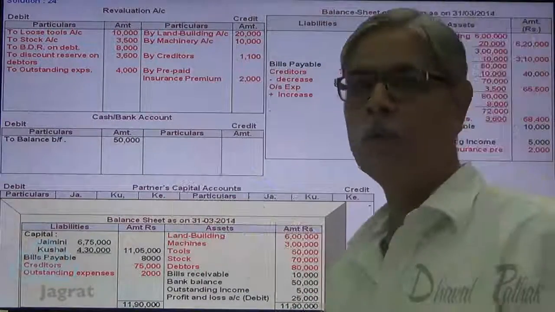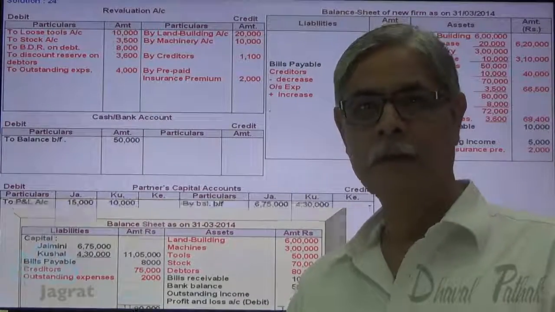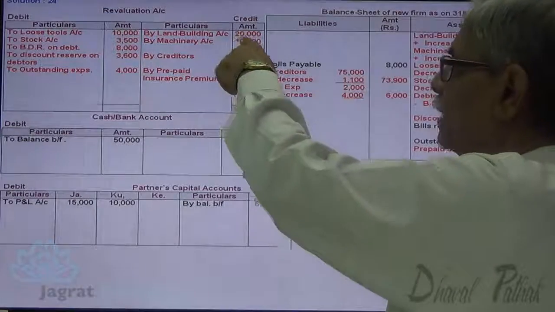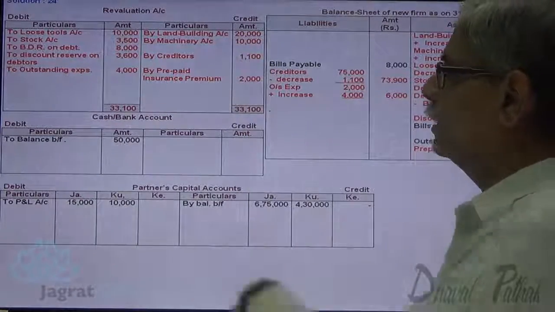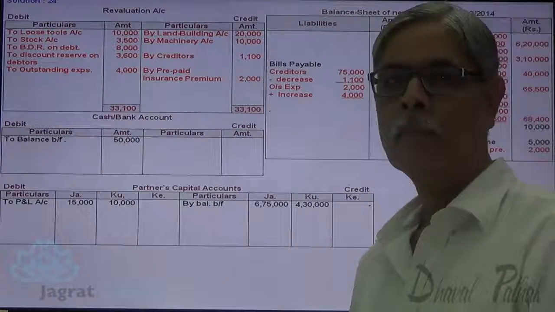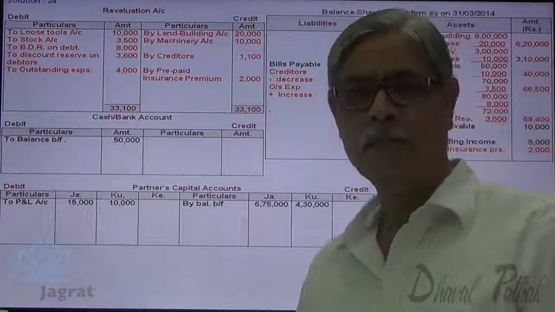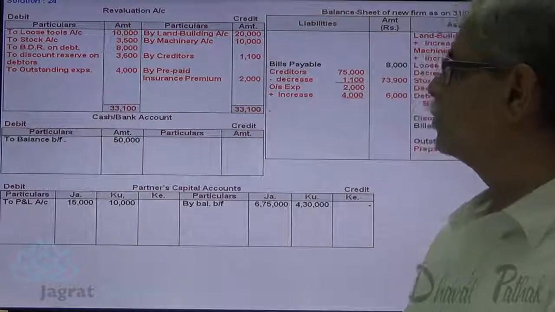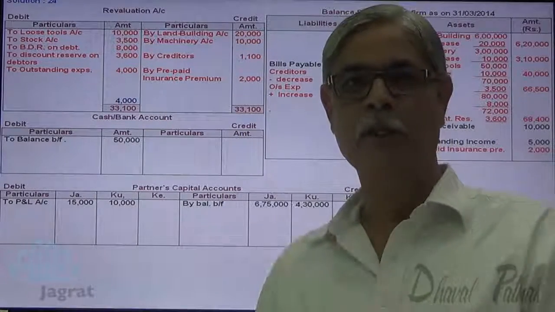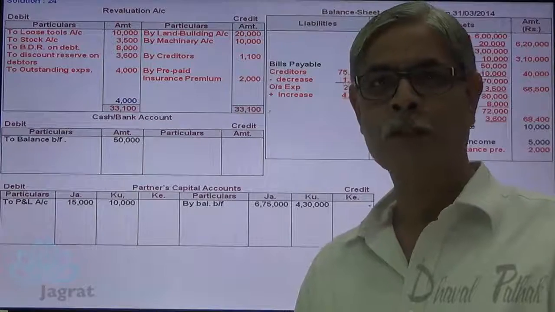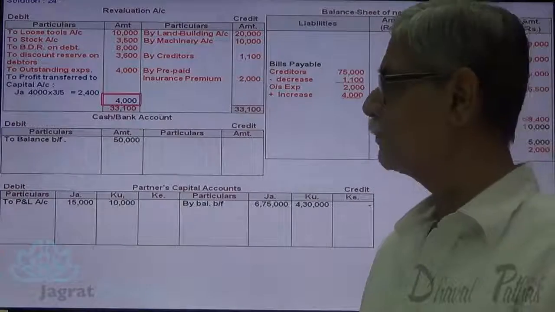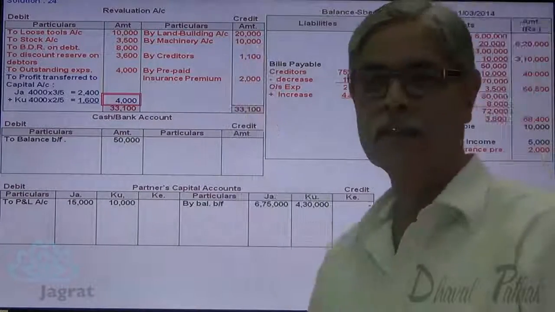Now I would prefer to close this revaluation account. Total of credit side: 20 plus 10, 30, 33,100. If you deduct the debit 10,000, 3,500, 8,000, 3,600 and 4,000, you will get a profit of revaluation of assets and liabilities of 4,000. This 4,000 profit will be distributed in the ratio of 3:2, that is the old profit sharing ratio. So 3/5, 2,400, 2/5, 1,600.